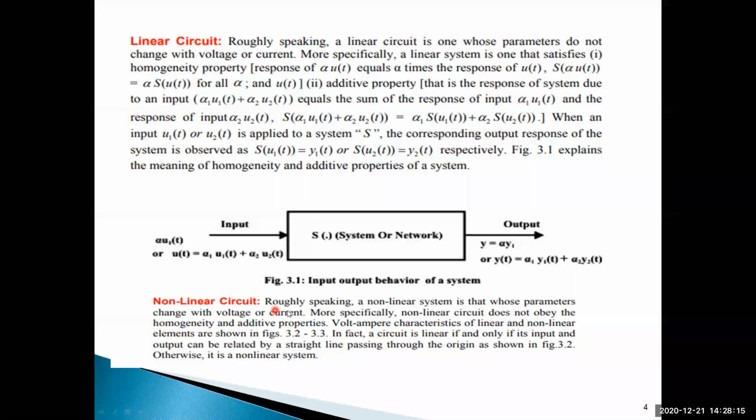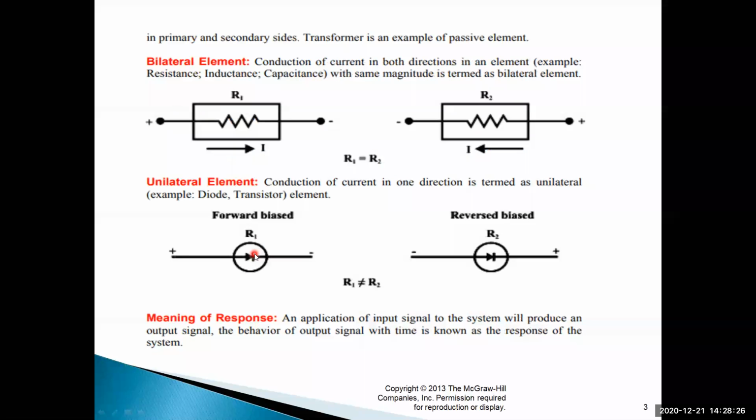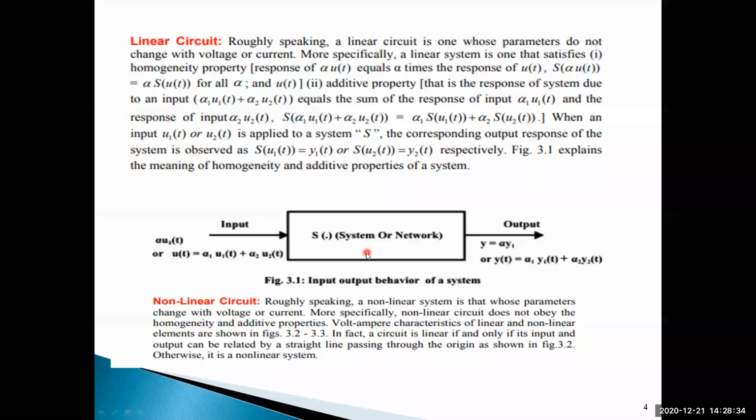Non-linear circuit: roughly speaking, a non-linear system is one whose parameters change with voltage or current. Understood? The diode is called a non-linear element. The resistor is called a linear element. Resistor, inductor, capacitor are called linear elements. But diode, transistor, BJT devices are called non-linear elements. Based on the homogeneity property and additivity property, we can say whether it is a linear or non-linear system.